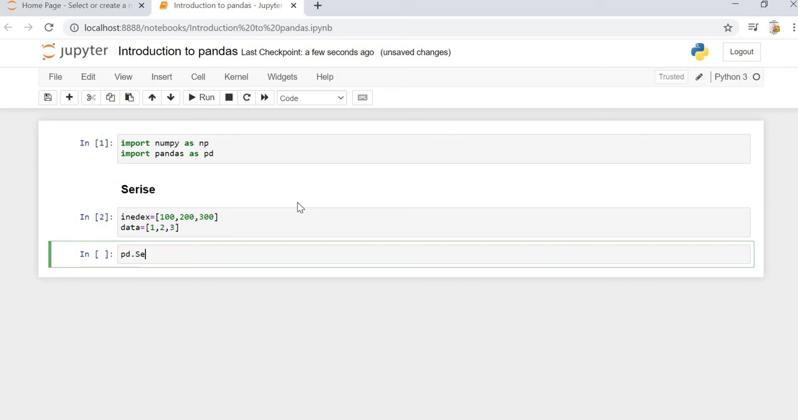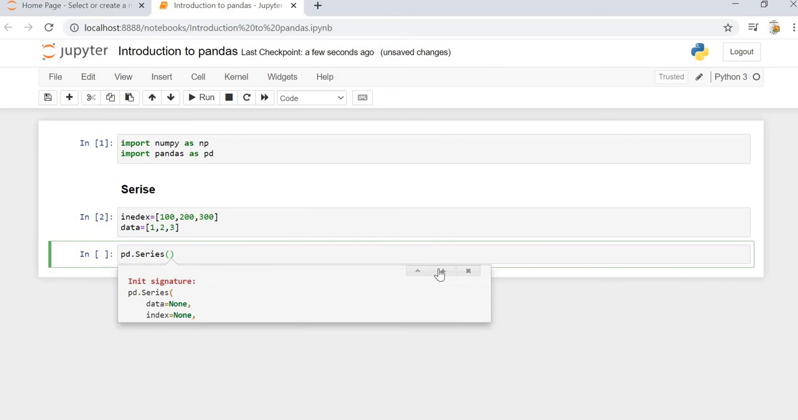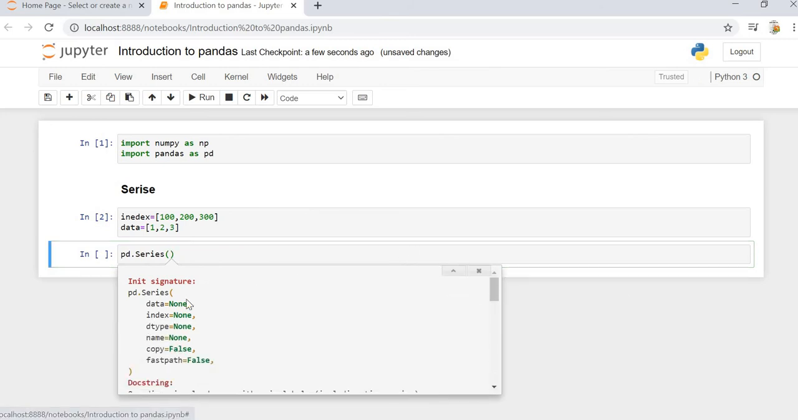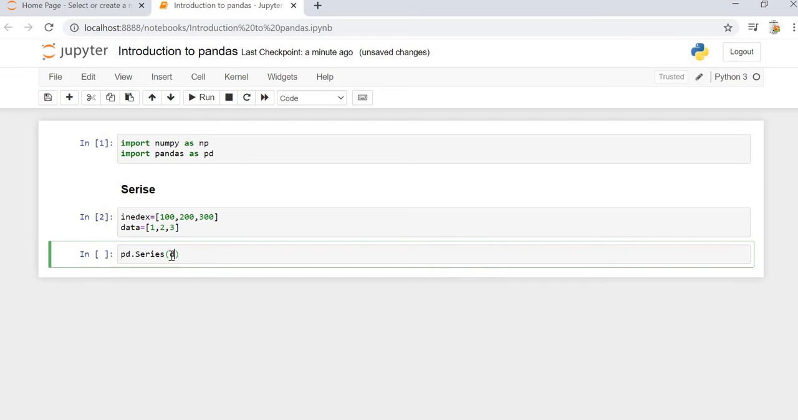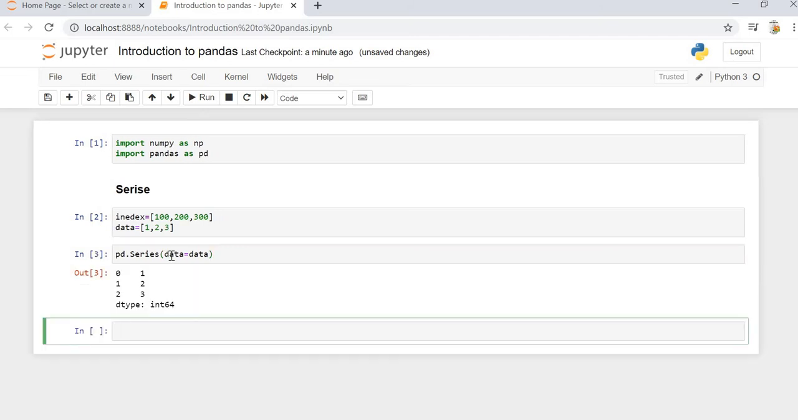pd.Series, we will call the Series function, and if we press Shift+Tab, we will be able to see the documentation of it. It takes a lot of arguments, but the most important arguments are data and index. So we'll specify those two arguments. The first one is data. Let's first provide the data as the argument and see what it does. We are getting the data as 1, 2, 3, and there is one index associated with each data point, which is 0, 1 and 2.